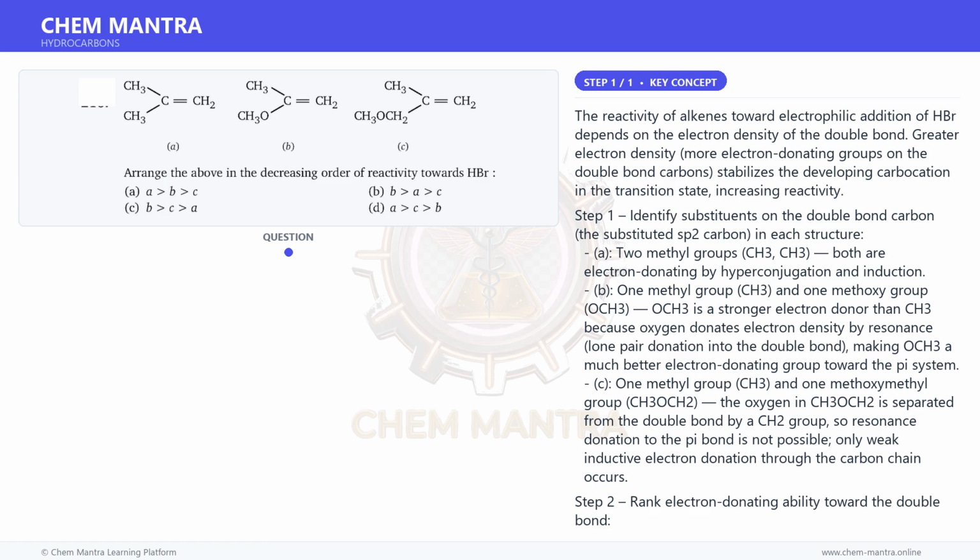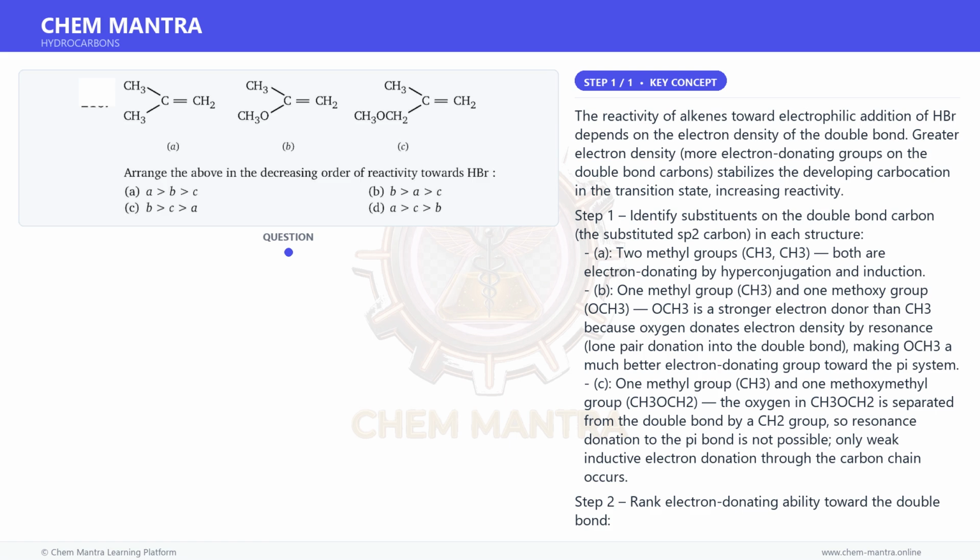Structure C has CH3 and CH3OCH2. The CH3OCH2 group is slightly more electron withdrawing, or no better than CH3, toward the double bond compared to CH3 groups in A, because the oxygen's inductive withdrawal slightly offsets any weak donation, making C less reactive than A.